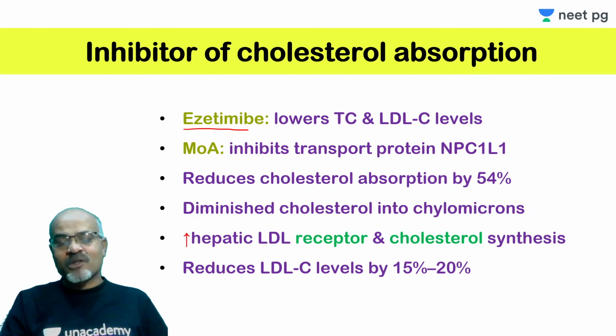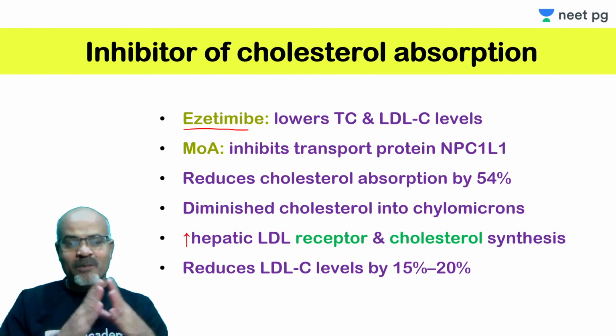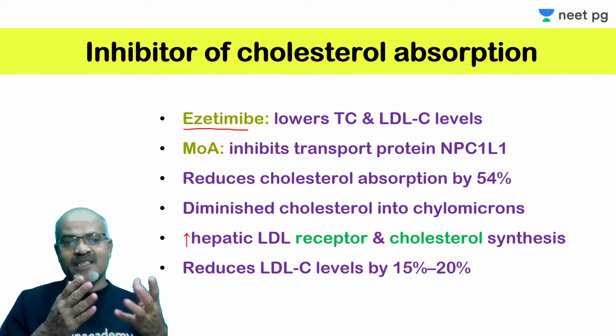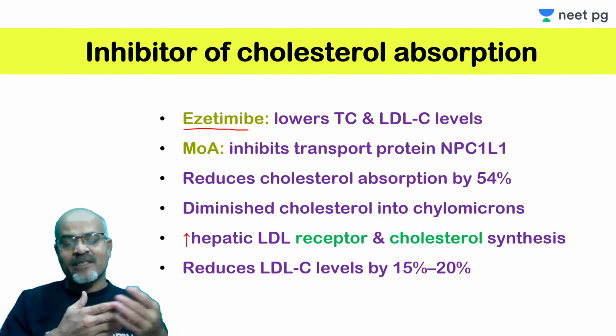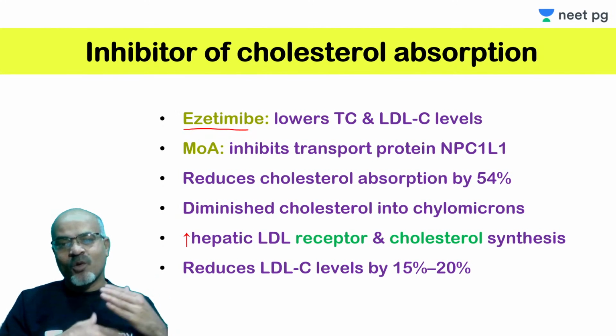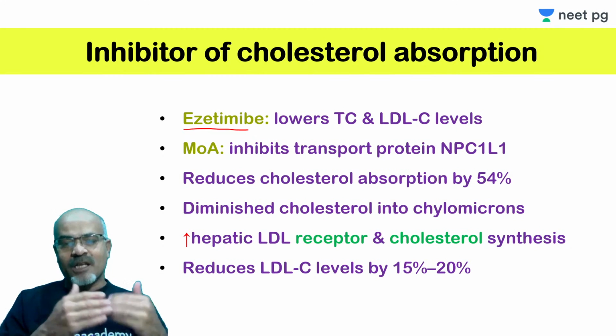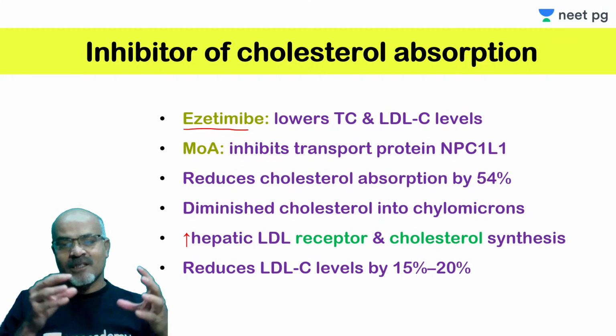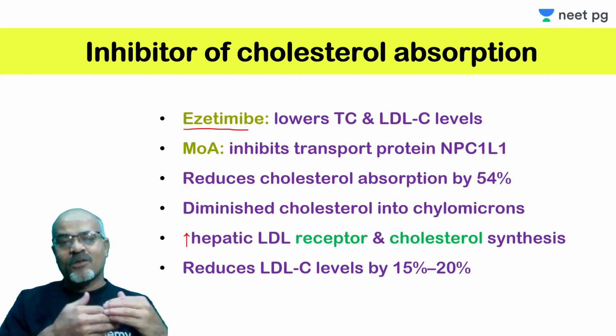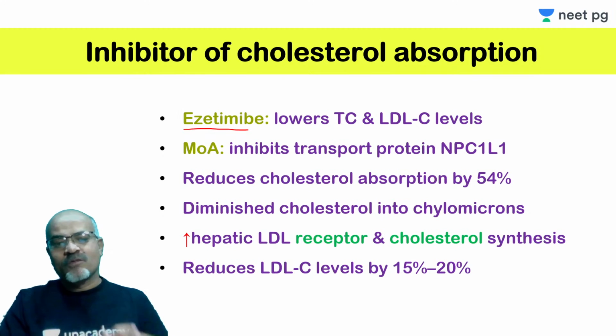I told you during lipoprotein metabolism that the diet contains cholesterol, triglycerides, and all that. This cholesterol is converted into cholesterol esters by the ACAT enzyme, acyl coenzyme A cholesterol acyltransferase. ACAT2 is available in the liver as well. The triglyceride and cholesterol ester are transported through chylomicrons.